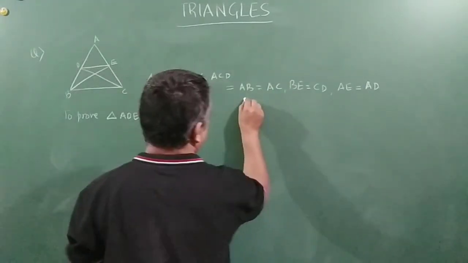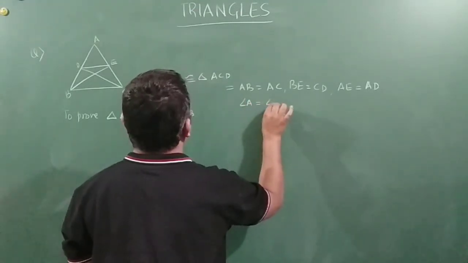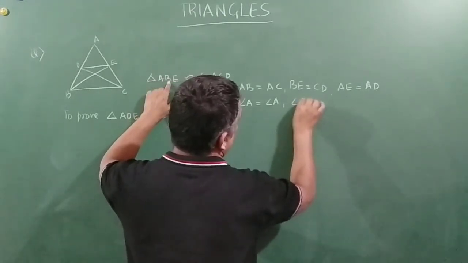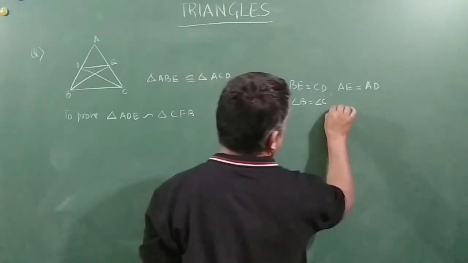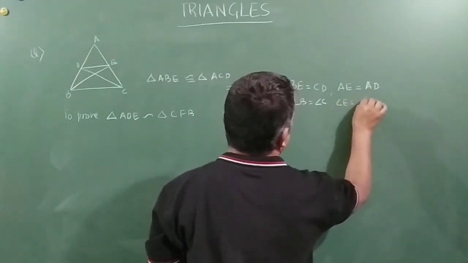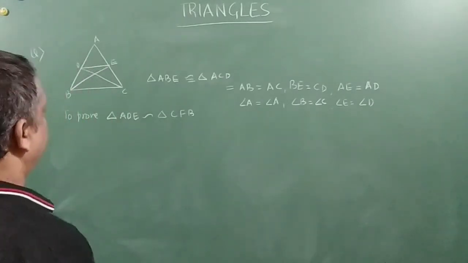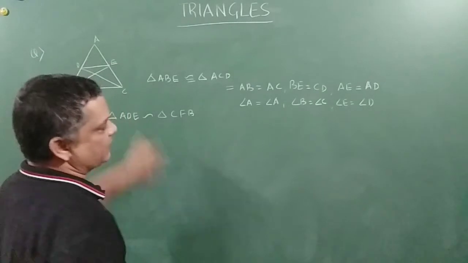And another conclusion is angle A is equal to angle A, common only, angle B is equal to angle C and angle E is equal to angle D. Right? So we need to prove these two are similar.